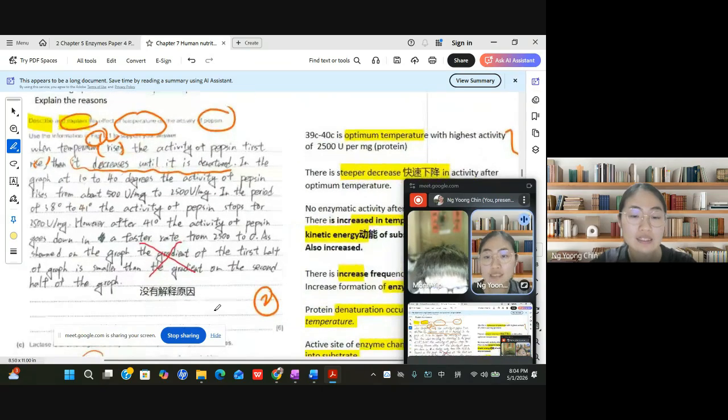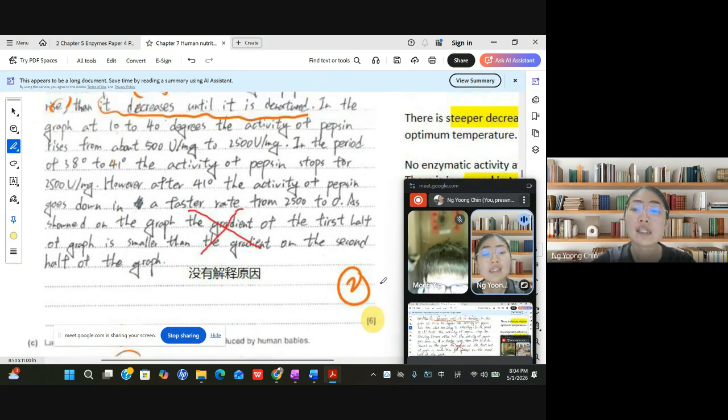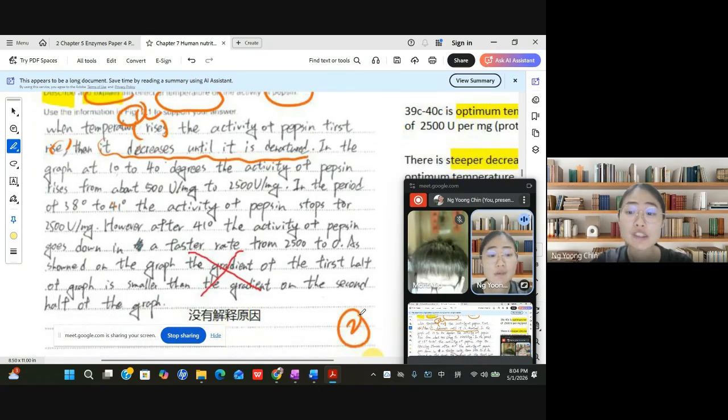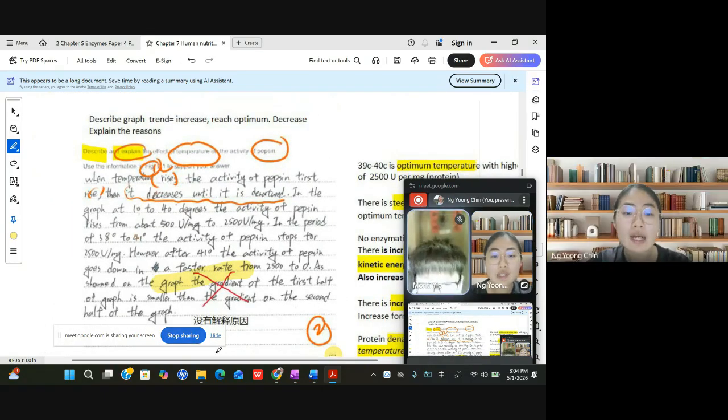See, the question asks: describe and explain the effect of temperature on the activity of pepsin. How many marks? 6 marks. Monty, in the IGCSE exam, they only give you a maximum of 6 marks, not 7 or 8. And this 6 mark question will come out as describe and explain, which means you need to give 3 marks for descriptions and 3 marks for explanations. That's how you describe and explain.